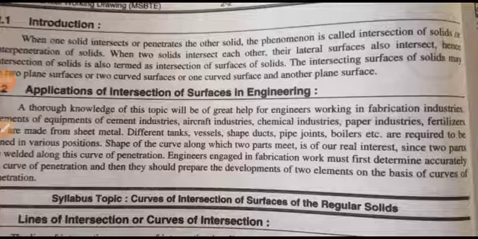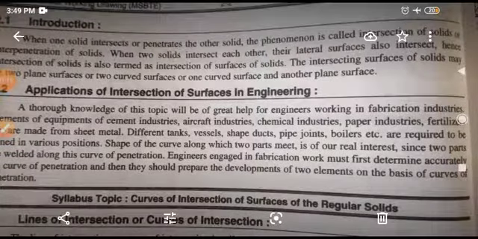The intersecting surfaces of solids may be two plane surfaces, or two curved surfaces, or one curved surface and another plane surface. Okay, we will discuss what are the categories of this intersection as the lecture proceeds.